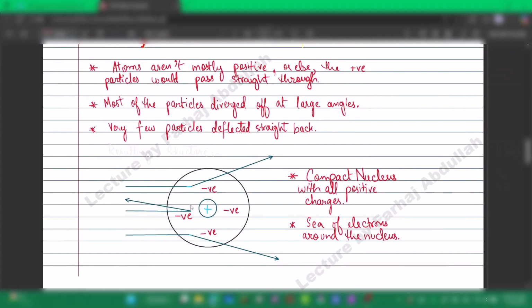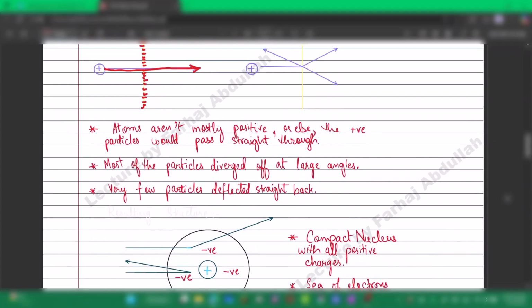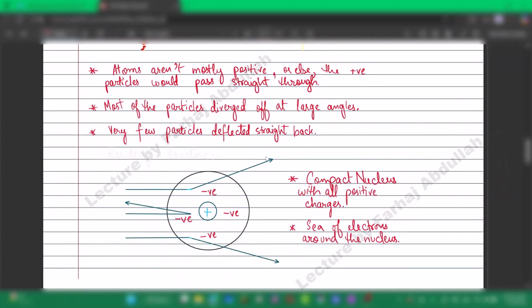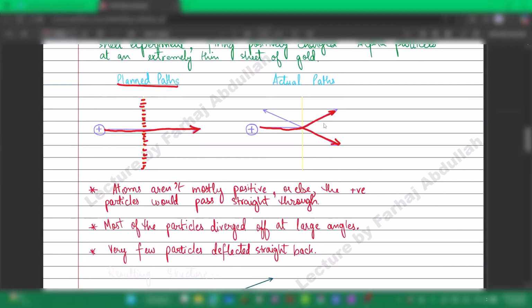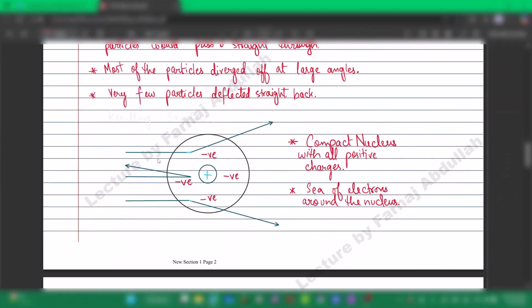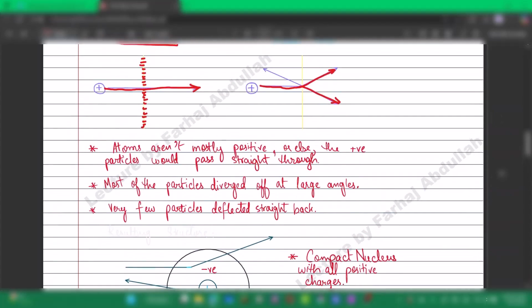Resulting structure: if most of the particles are still passing through, that means atoms are mostly empty. That's why they are passing through. But they are diverging, so we know there are positive charges, not evenly spread.